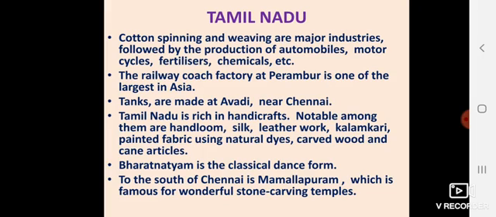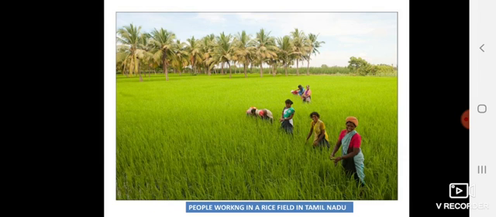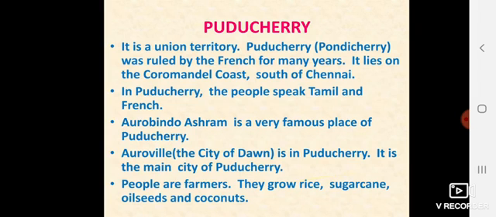To the south of Chennai is Mamallapuram. It is famous for wonderful stone carvings and temples. Here the stones are given different shapes and designs, and with the help of those, temples are made. See, the people are working in a rice field in Tamil Nadu.